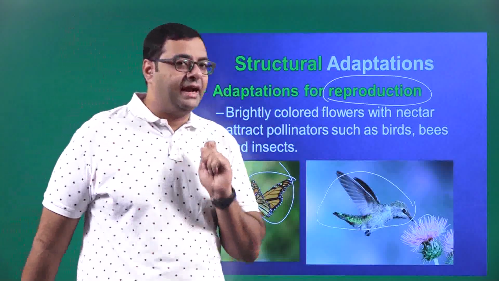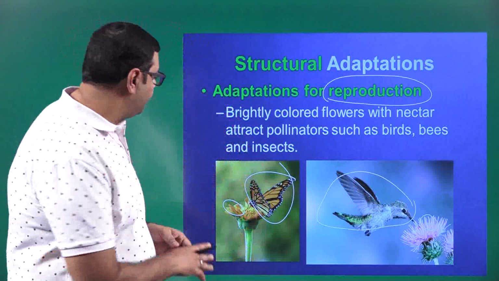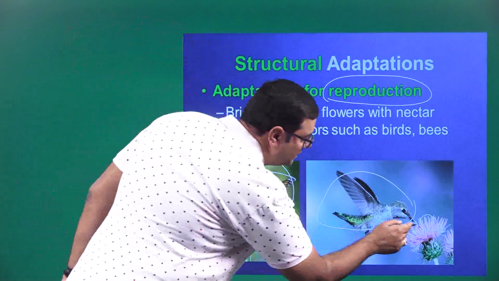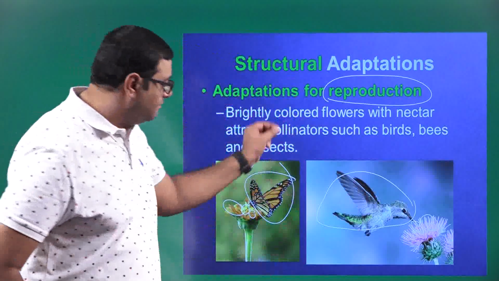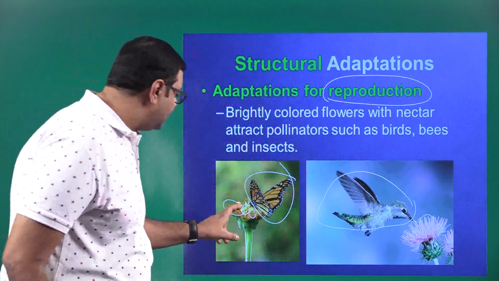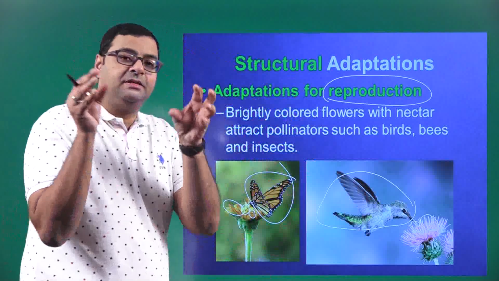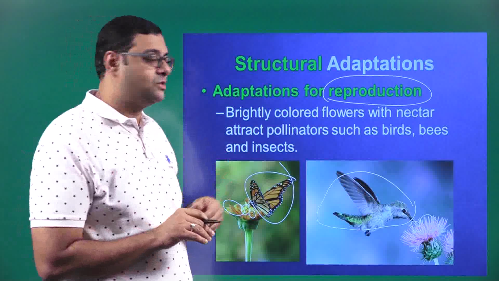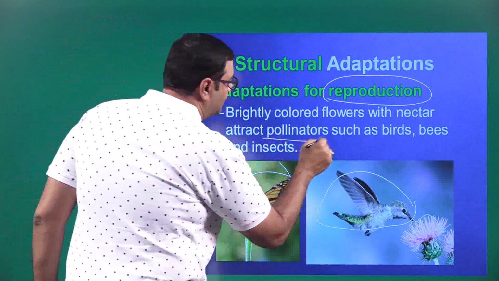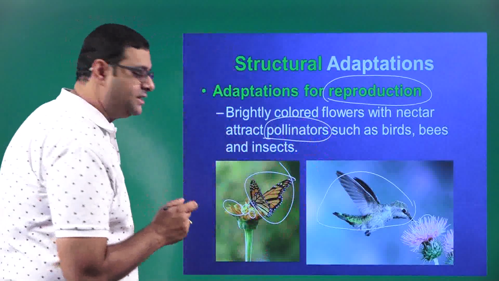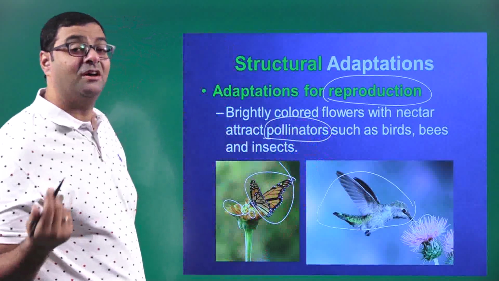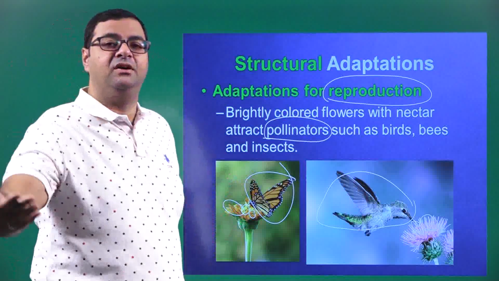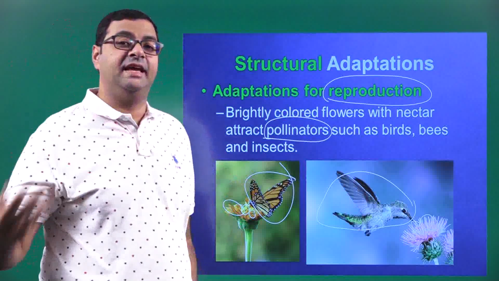Now when they come for the nectar, automatically what will happen? If you see these small legs here, and the beak here which is entering into the flower, that beak and these legs will be stuck with the pollen grains. That is why they are called pollinators. What are pollinators? Pollinators are insects, bees or birds through which the pollen grains are transported from one flower to the next flower of the same species.